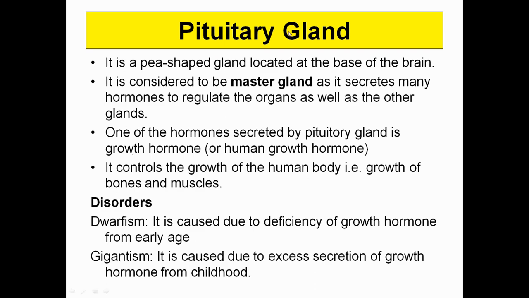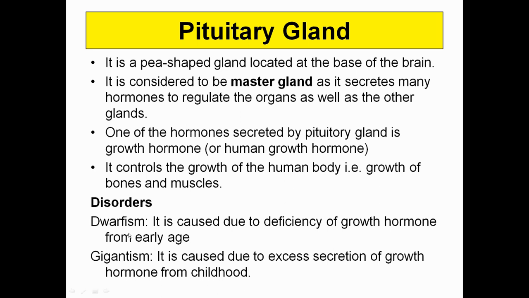Now comes the pituitary gland. The pituitary gland is a pea-shaped gland located at the base of the brain, and it is considered the master gland. It controls the activities of various glands. One of the hormones secreted is the growth hormone, GH, which controls the growth of the bones and muscles. The two disorders, that is below-normal secretion and above-normal secretion, lead to dwarfism and gigantism.